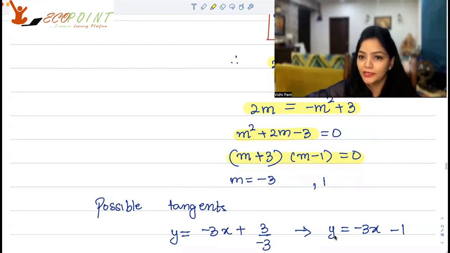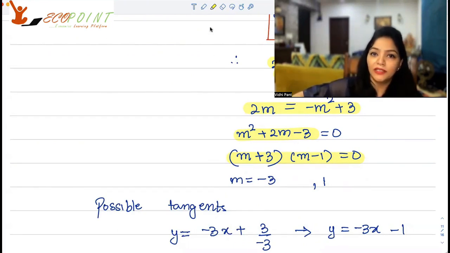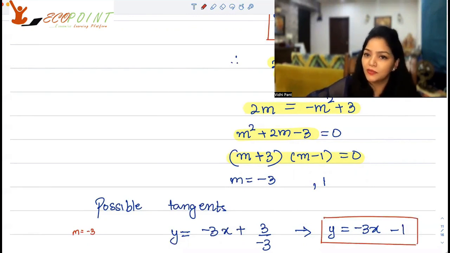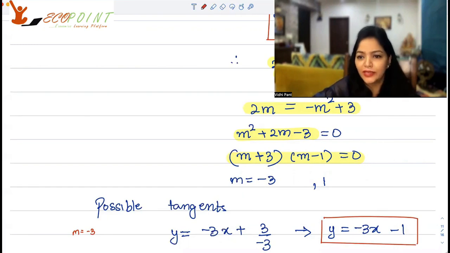y is equal to minus 3x plus 3 upon minus 3. Don't forget, you have particular m. So I am taking m here as minus 3. When I take m as minus 3, the equation looks like y is equal to minus 3x minus 1. Or you can take everything to one side and say that it looks like 3x plus y plus 1 equals to 0.